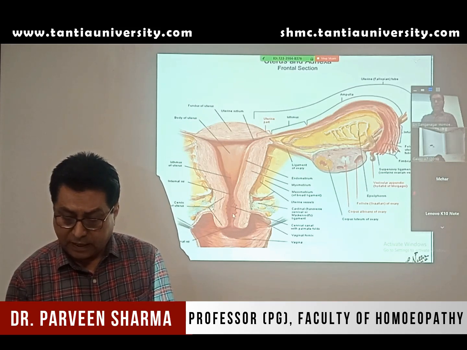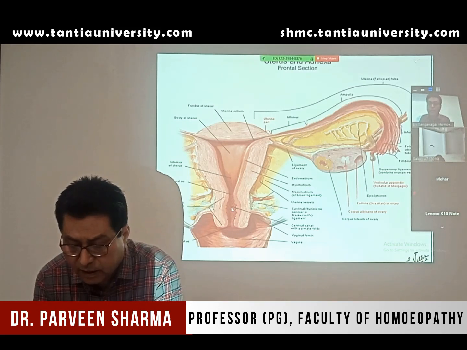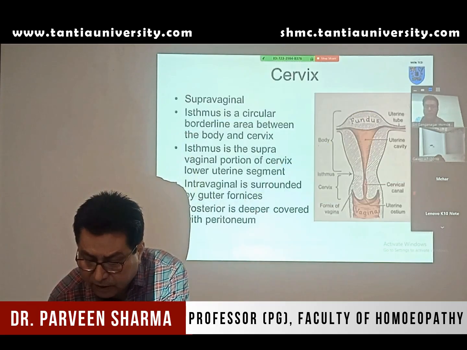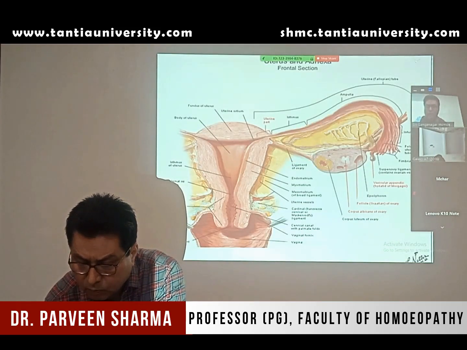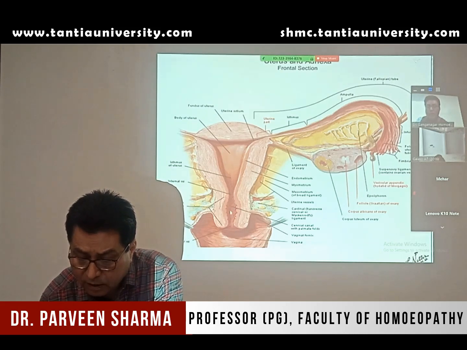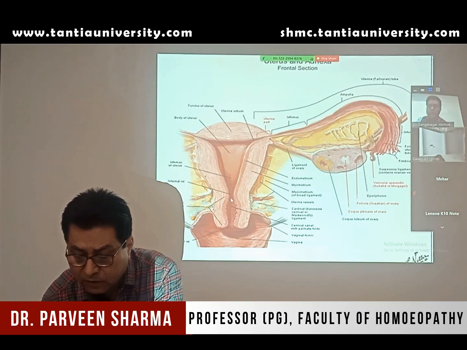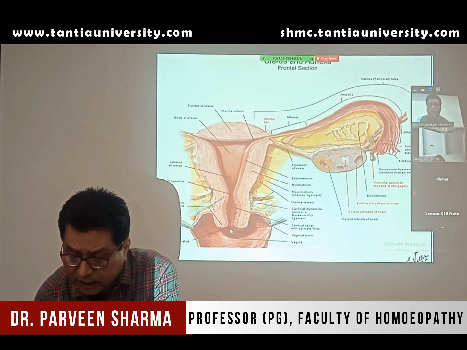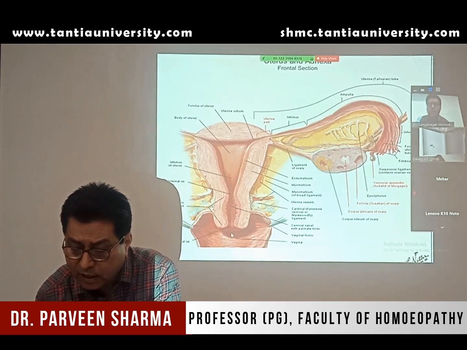This cervix is dilated in the middle and it is narrow at its ends. As I told you, the arbor vitae are more prominent in the cervix. If you see in the cervix, these are the folds of mucosa. They are like the branches of a tree and they are the arbor vitae. And this is the external os and this is the internal os. Now the cervix has two parts. The supravaginal part, where I am moving this arrow, and lower down we have the intravaginal part of the cervix. The intravaginal part of the cervix opens to the vagina and has an anterior and posterior lip.